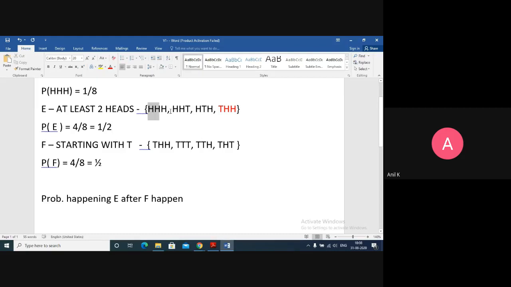If I consider any of these three, they have two heads, but they are not starting with T, because F has already happened. That means we have already considered the outcomes starting with T. Then after starting with T, it must have two heads. So this is what we represent as the probability of happening E after F happens.